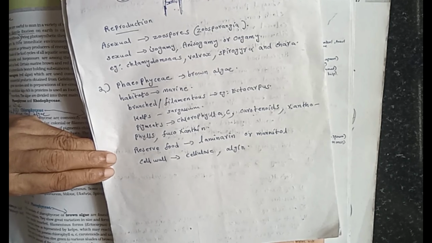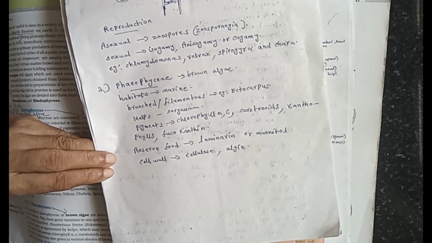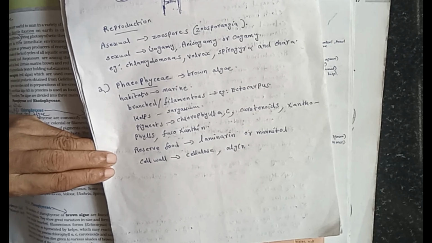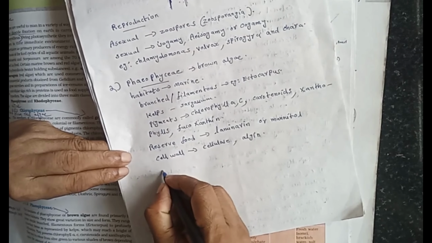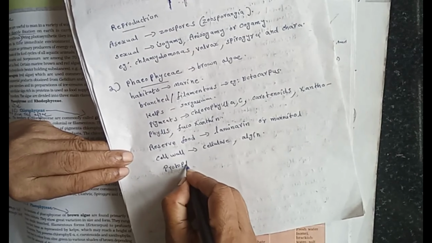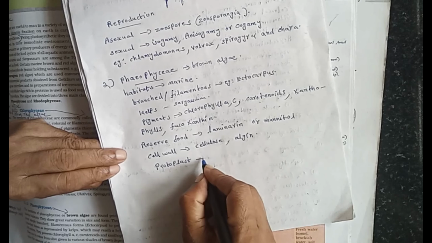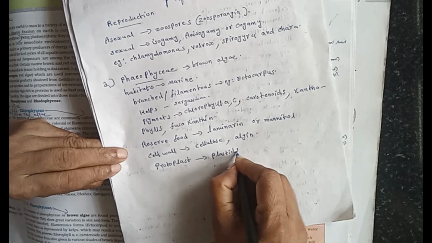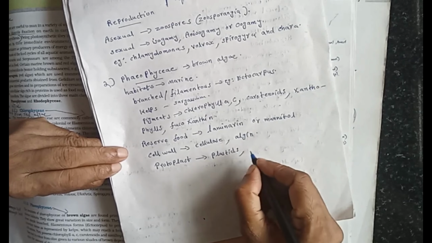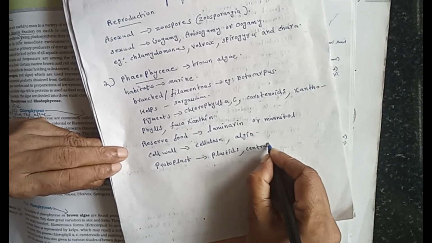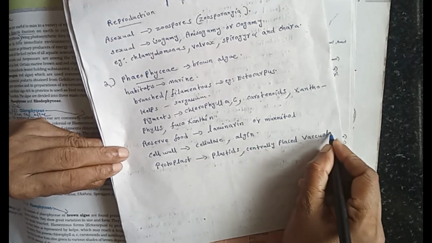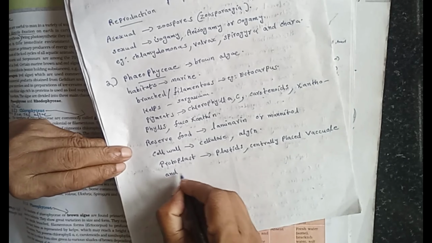Protoplast contains plastids, a centrally located vacuole and nucleus. The protoplasm means all content of the cell. Cytoplasm means protoplasm without a nucleus. Now, the protoplast, that means the whole cell content, contains different types of plastids, then a centrally placed large vacuole, and nucleus.